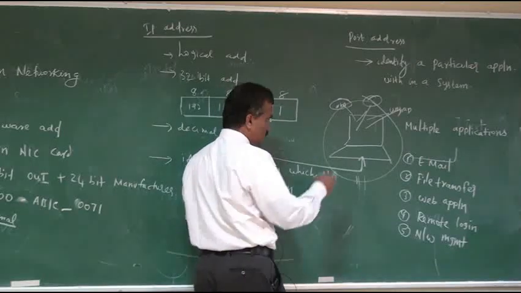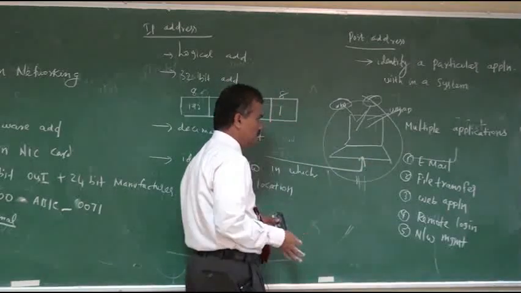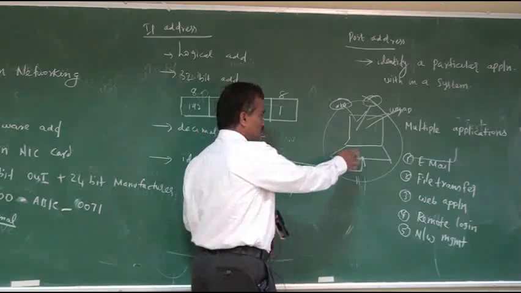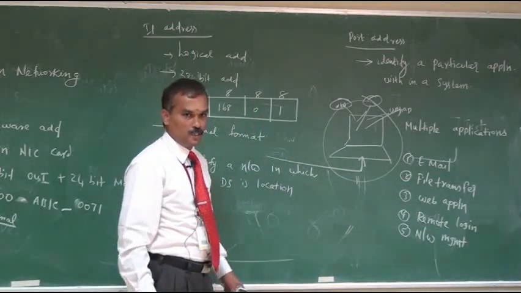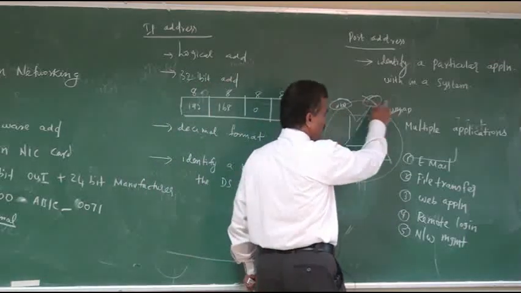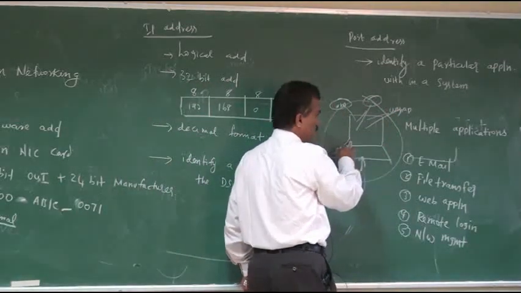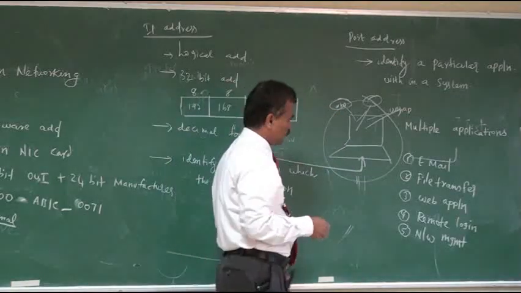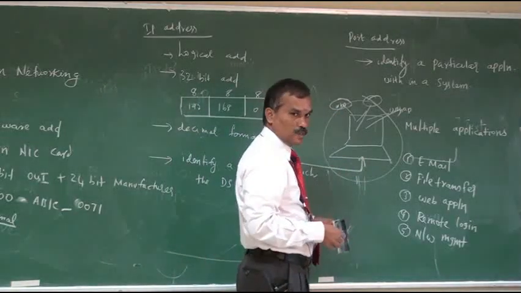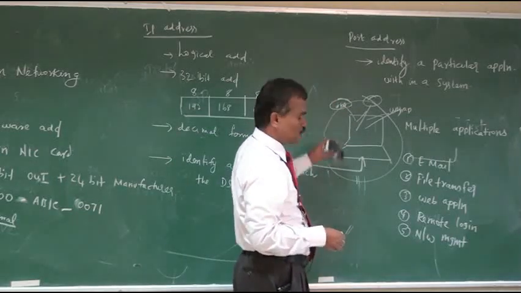The destination system is not able to identify in which application the data is to be delivered. So to identify an application within the system, we are using a port number. What is the meaning of port number here? It is used to identify a particular application.